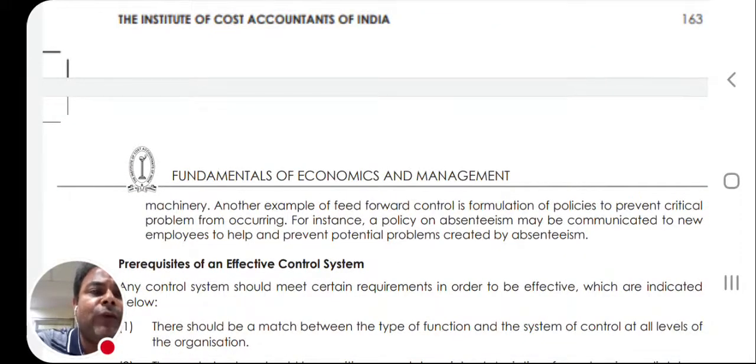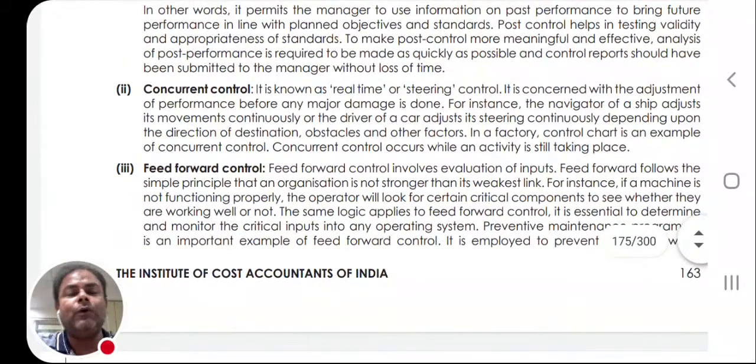Another example of feed forward control is formulation of policies to prevent critical problems from occurring. For instance, a policy on absenteeism may be communicated to new employees to help prevent potential problems created by absenteeism. Fine. Now, it's just based on past experience. Now we are able to locate, identify, detect, and diagnose what problems are a feature of the system. It is the characteristic that some new challenge, some new variation will occur.